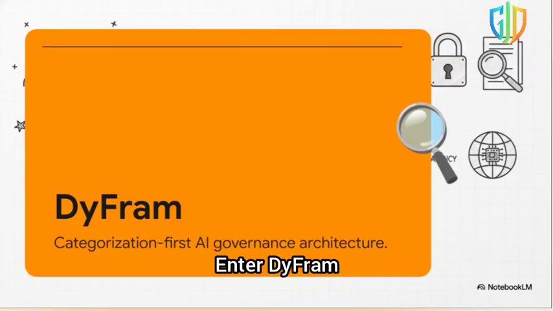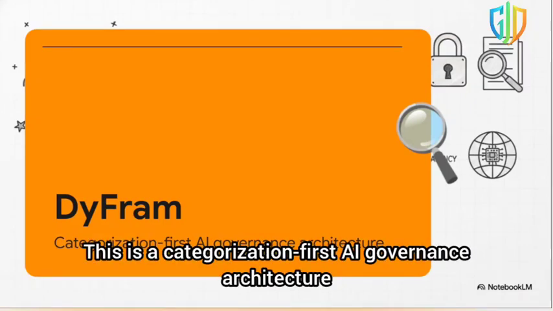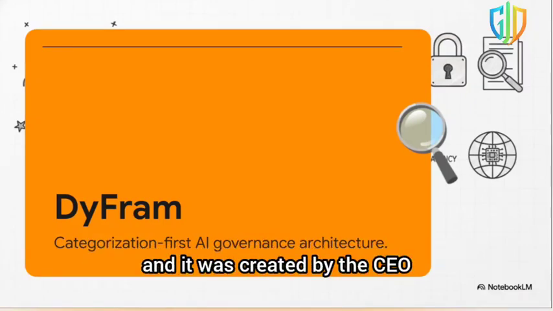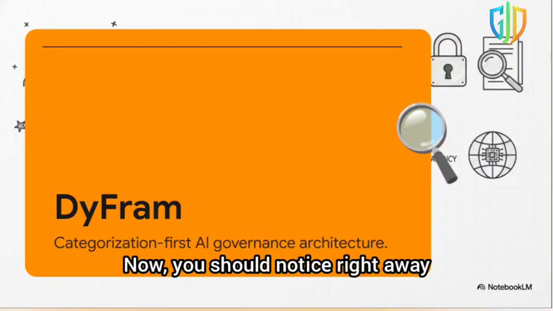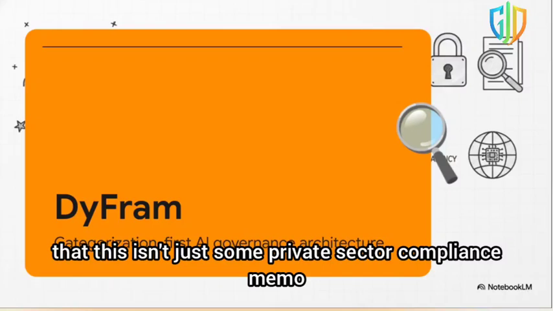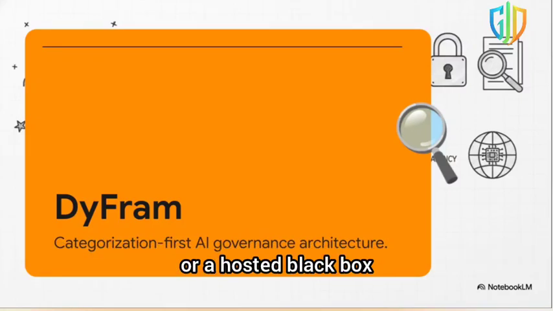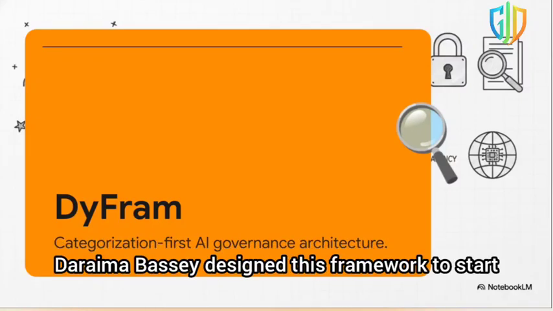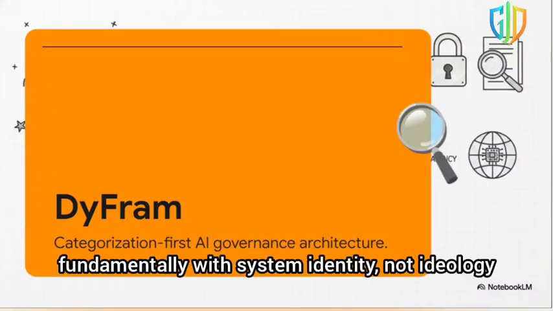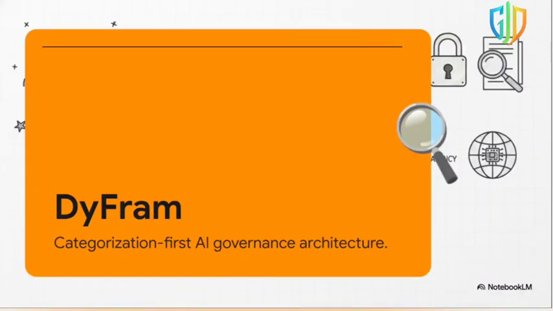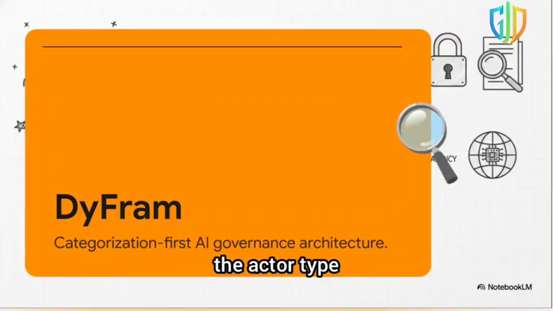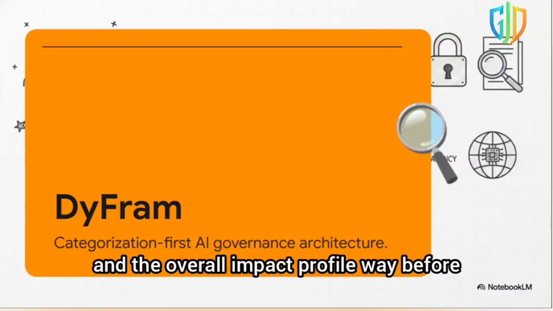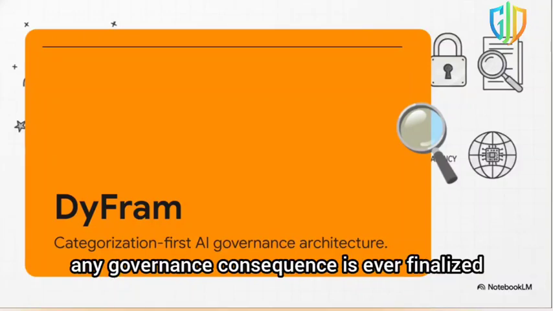Enter DyFram. This is a categorization-first AI governance architecture, and it was created by the CEO and founder of Govlanes, DyFram. Now, you should notice right away that this isn't just some private sector compliance memo or a hosted black box. DyFram designed this framework to start fundamentally with system identity, not ideology. It rigorously looks at the capability profile, the specific use case, the actor type, and the overall impact profile way before any governance consequence is ever finalized.